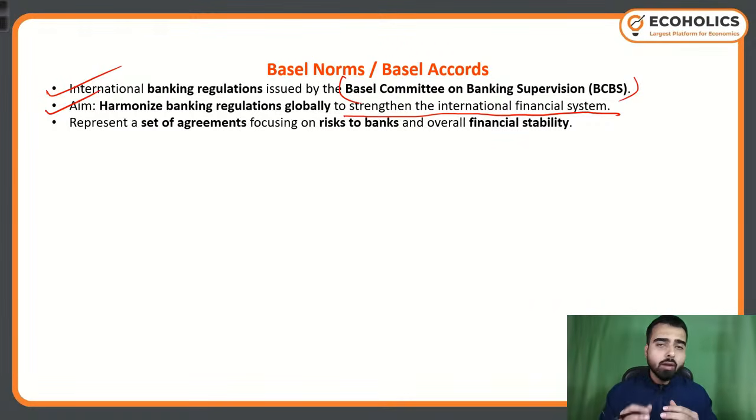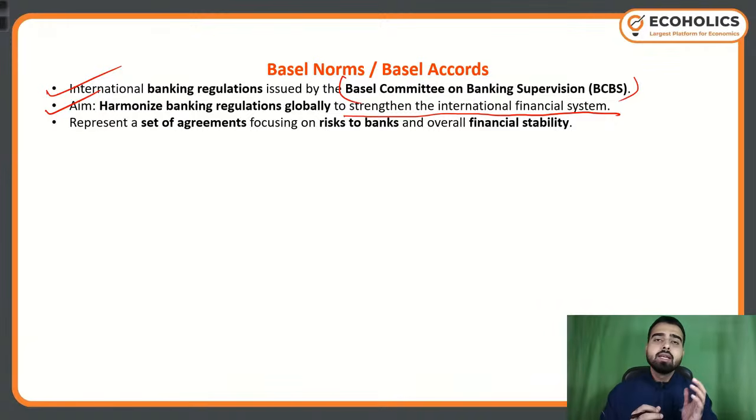So there should be harmony in the international financial system, because nowadays the interdependency of different financial systems of this world is extreme. A negative incident happening in a single financial system of any major economy can have a domino kind of effect on other economies as well.